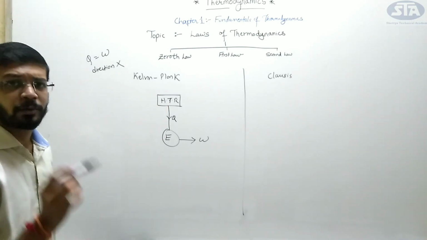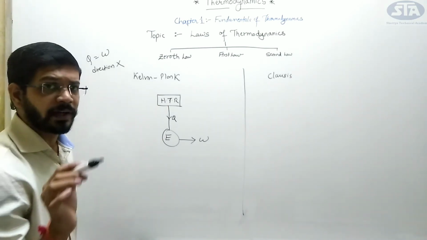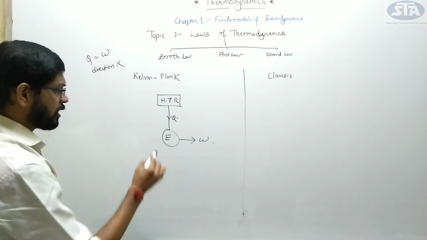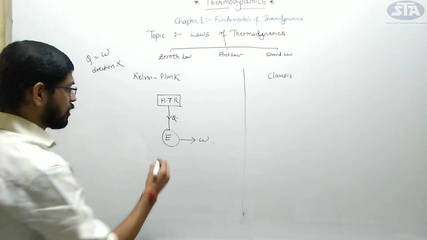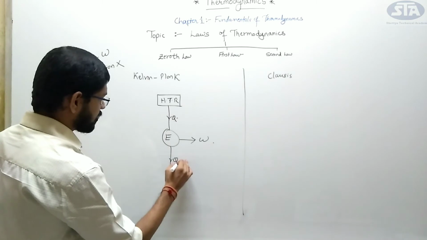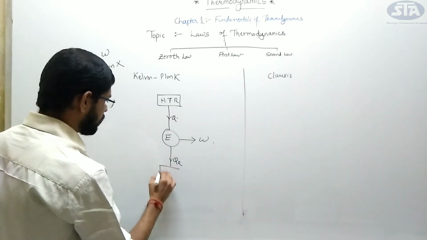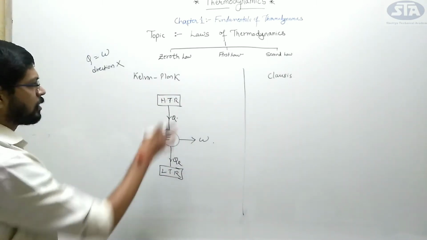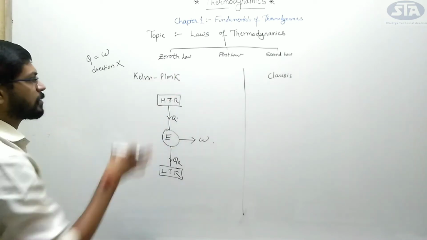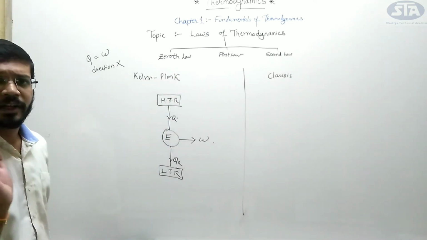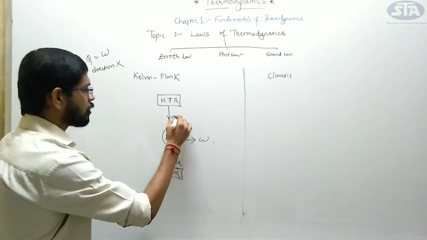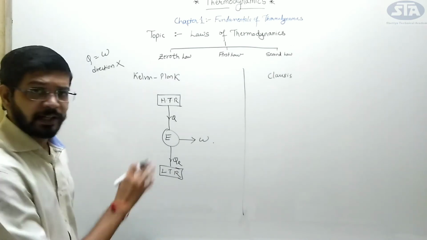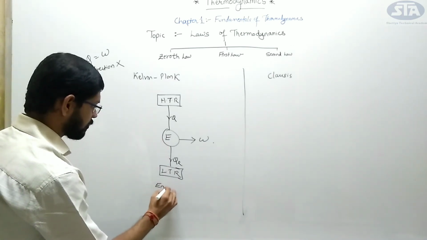So it is impossible to construct a heat engine whose sole effect is to convert all the amount of heat into work, because we all know that there are some losses. So what is that loss? That is the heat rejected to some lower temperature reservoir, that is LTR. This is the second law of thermodynamics given by the Kelvin-Planck statement: it is impossible to construct a heat engine whose sole effect is to convert the total amount of heat into net work done. Clear with this concept? It is only applicable to a heat engine.